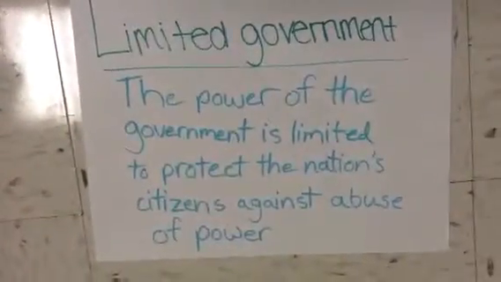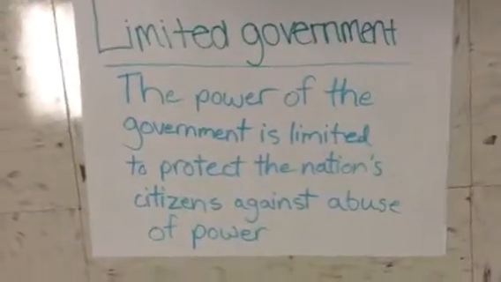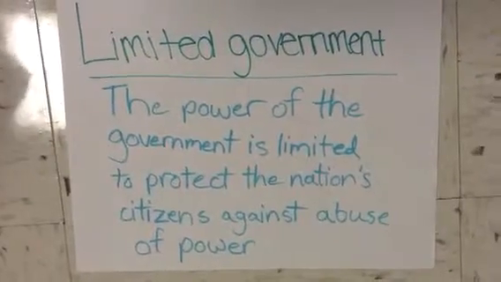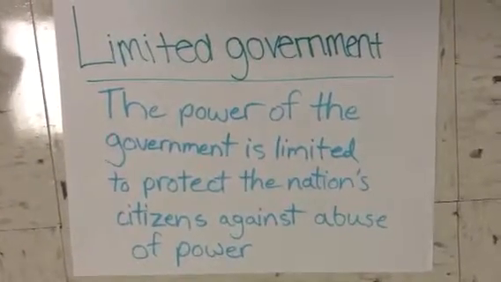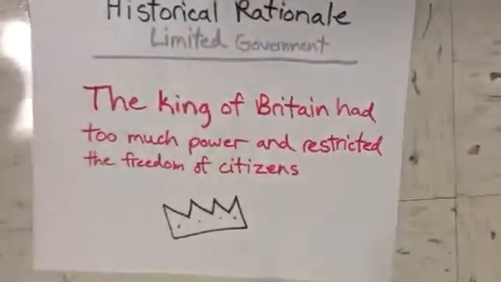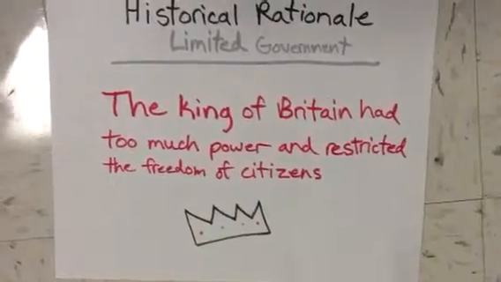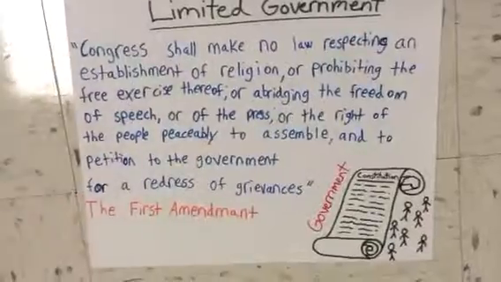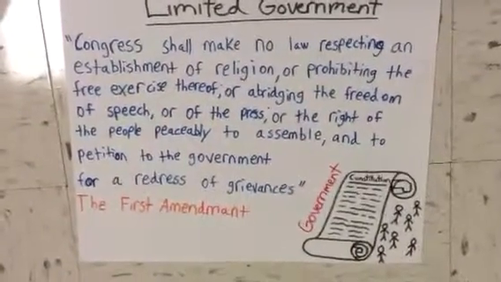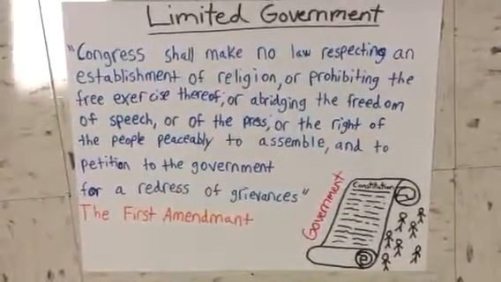The power of the government is limited to protect the nation's citizens against abuse of power. The Constitution lists powers that the government has and does not have. The King of Britain had too much power and restricted the freedom of the citizens. The First Amendment gives everyone 5 basic freedoms that can't be taken away by the government.